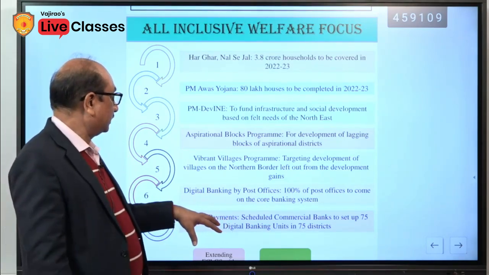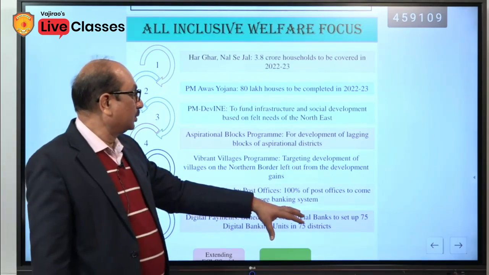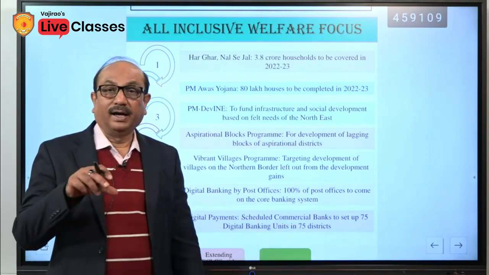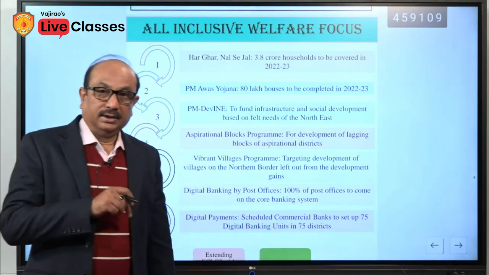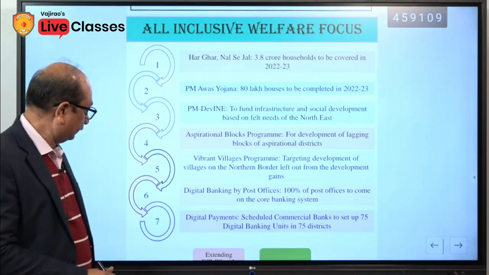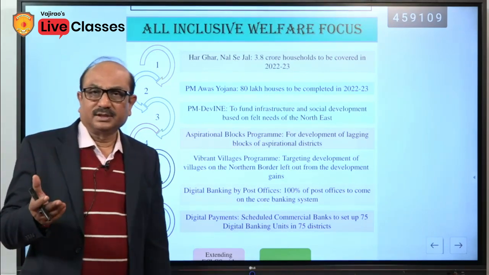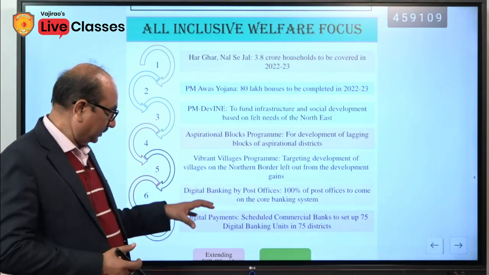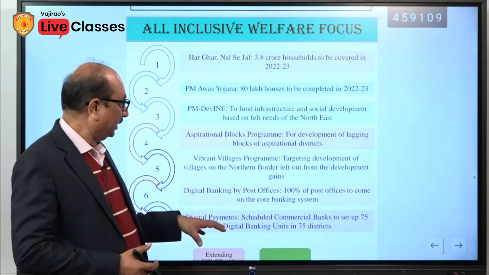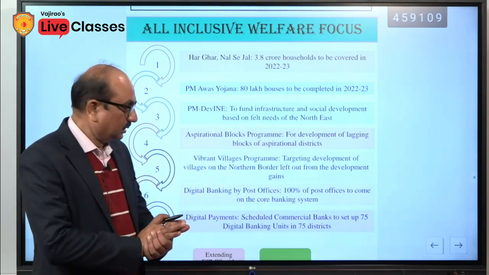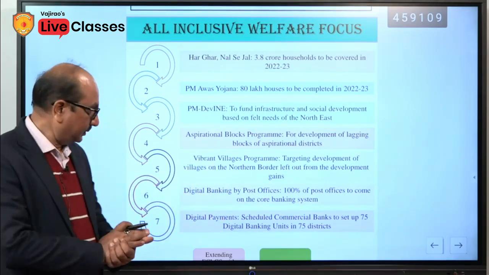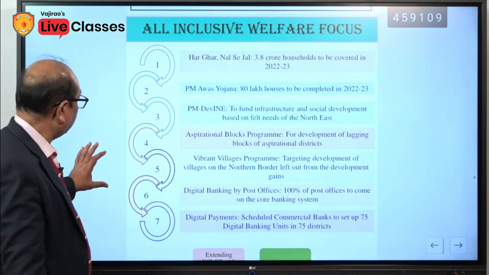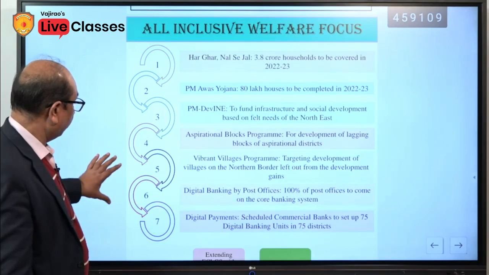Digital payments. Scheduled commercial banks to set up 75 digital banking units in 75 districts. It is also a new initiative. Though our banks and especially the private banks have already been digitized, but this will generally not be mentioned here, but especially for the private sector, public sector banks, scheduled commercial banks, the banks where we use it for different purposes. So, there are 7 points here.